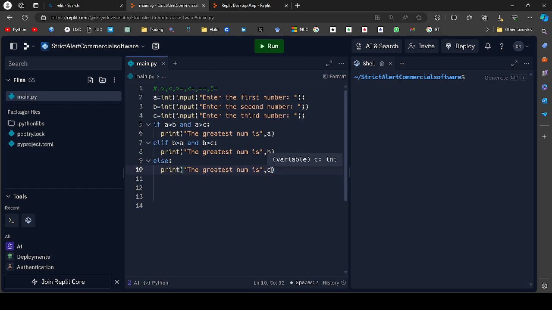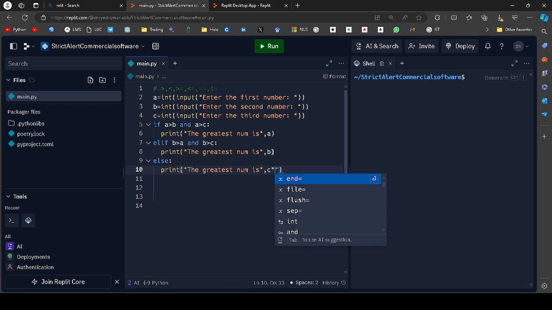Wait, I will do one small thing here. Here I can write, or I should not write. Let me think. Yeah, I should not write. It's giving just this error. So you don't have to write any double quote in front of these variables. Alright. Otherwise it is giving an error.